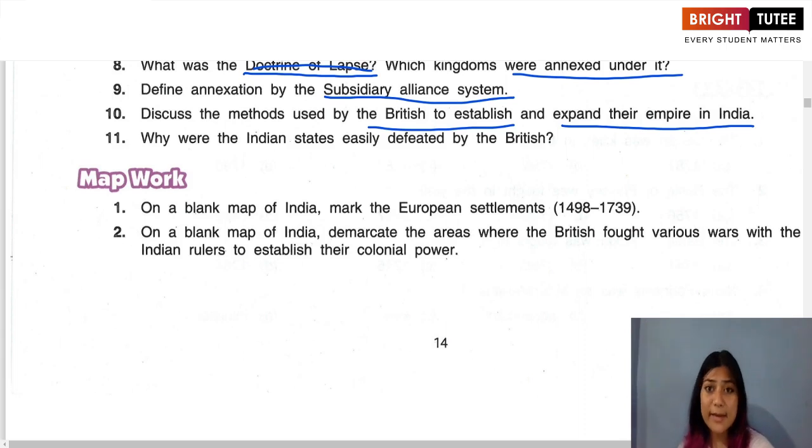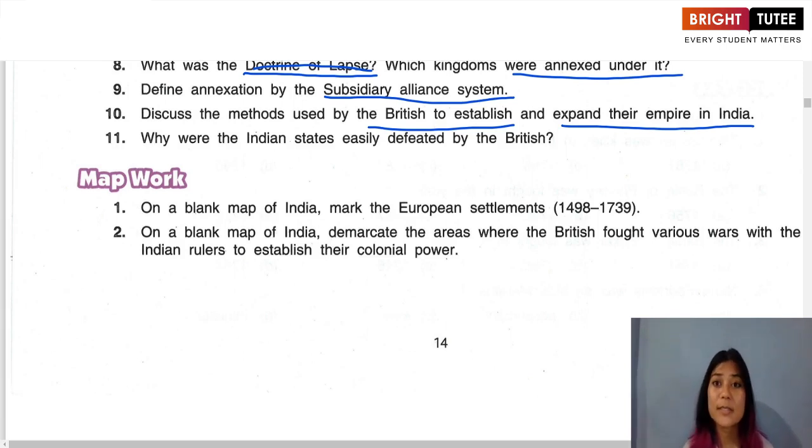And then after that you can write about the annexation policies. There were two annexation policies during this time. First of all is the doctrine of lapse. Just like how we answered the question before this, you can briefly write about the doctrine of lapse, who devised it, who introduced it, and what it was all about.